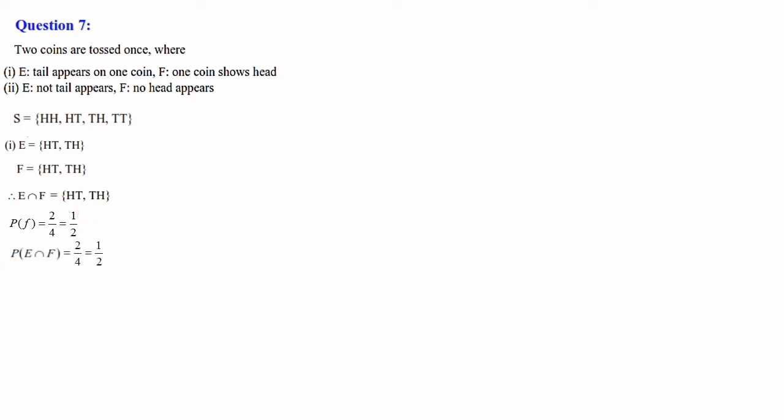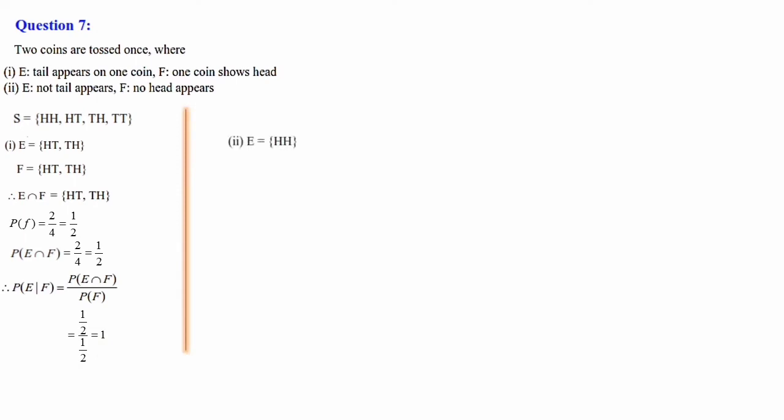Then E intersection F means here also two elements are there, HT and TH. In the sample space there are four elements. So 2 by 4, that is equal to 1 by 2. P of E given F is equal to P of E intersection F by P of F. That is equal to E intersection F, that is 1 by 2 divided by P of F is also 1 by 2. So 1 by 2 divided by 1 by 2 is 1.